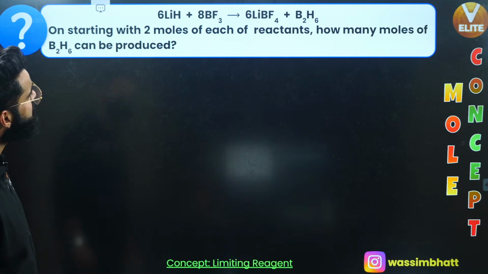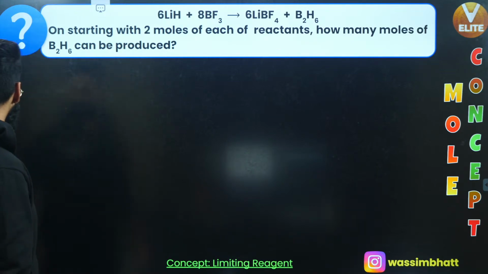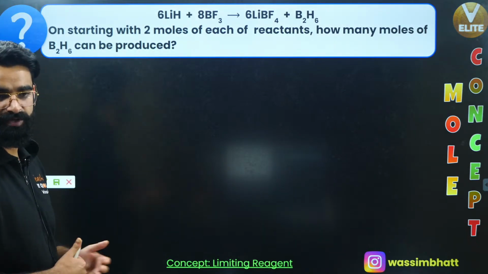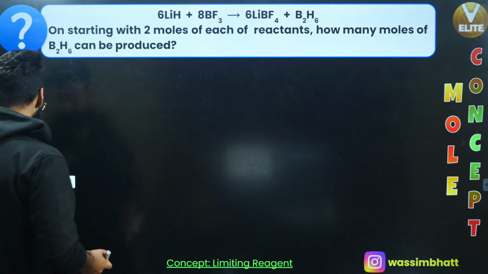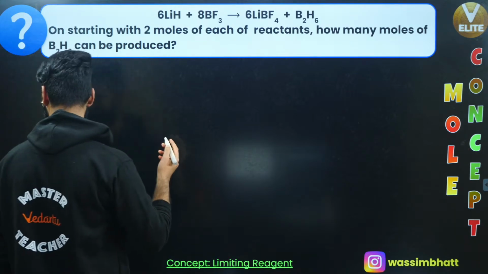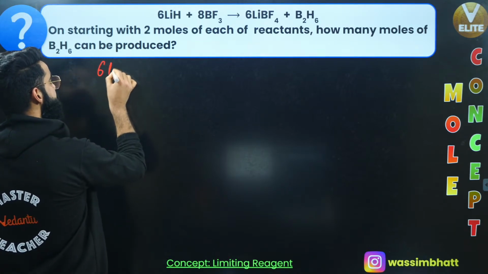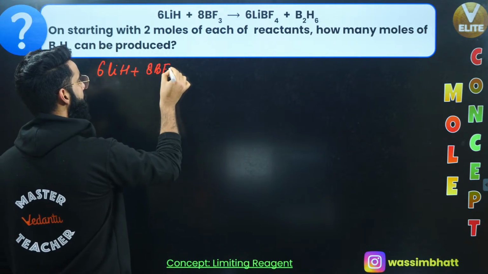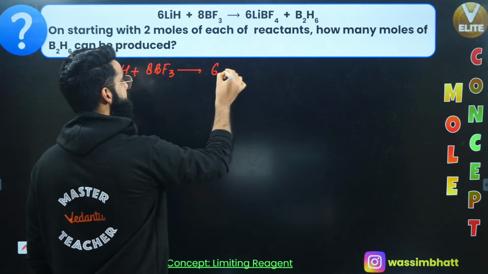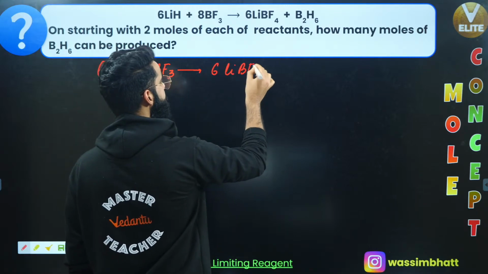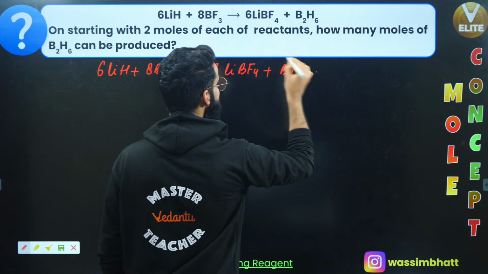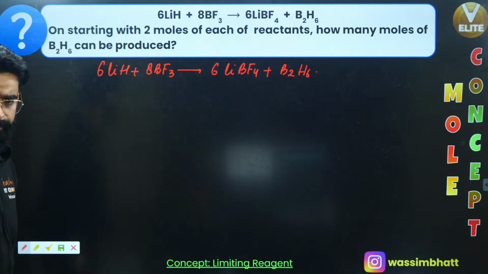On starting with 2 moles each of reactants, how many? See, the question is based on the limiting reagent, yeah? How do we solve this sort of question? See, guys, I'm given the balanced chemical equation, right? And the balanced chemical equation is 6 LiH plus 8 BF3 gives 6 LiBF4, and with this you get B2H6 as well. This is the balanced chemical equation which is given to me, right?